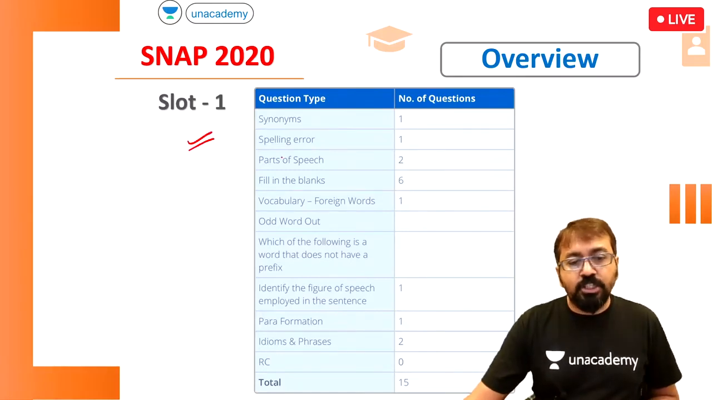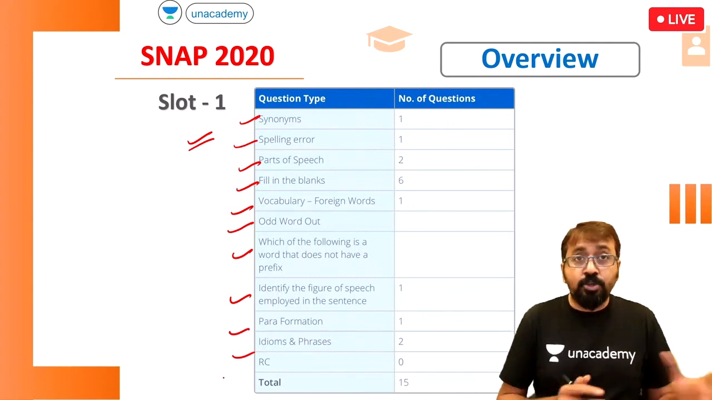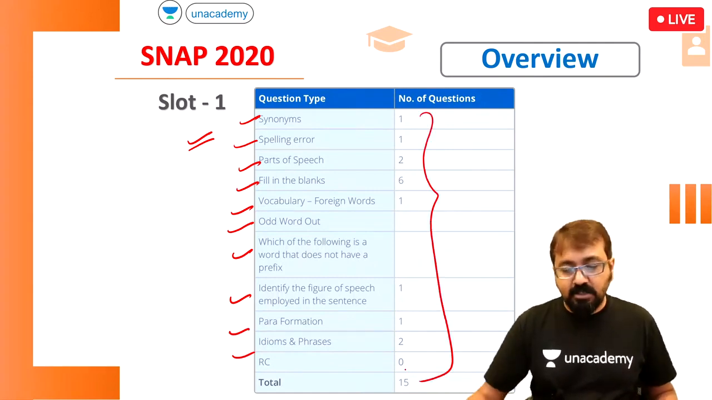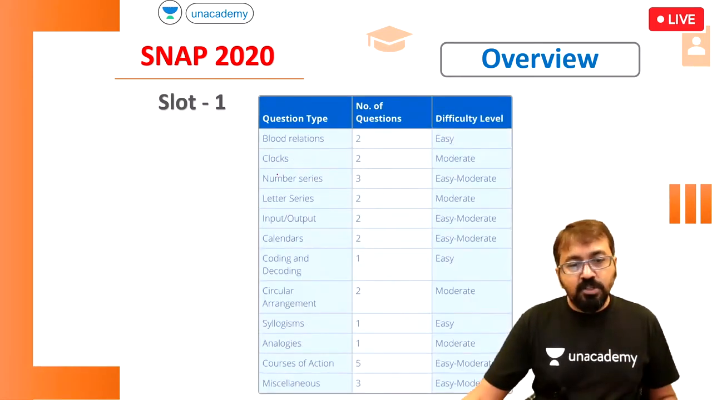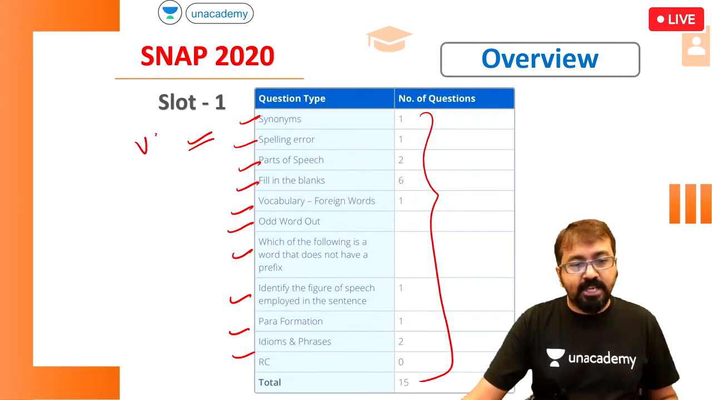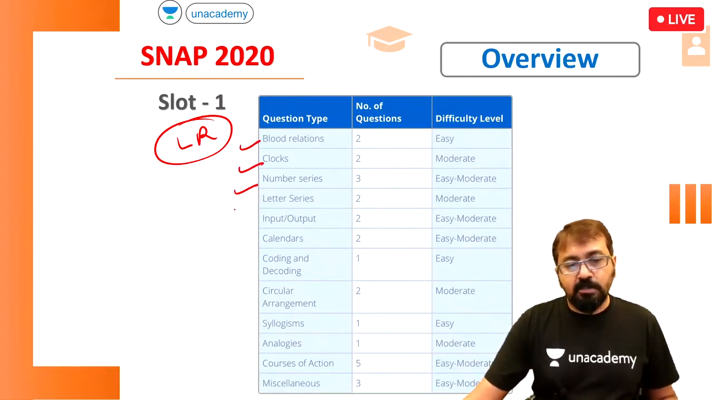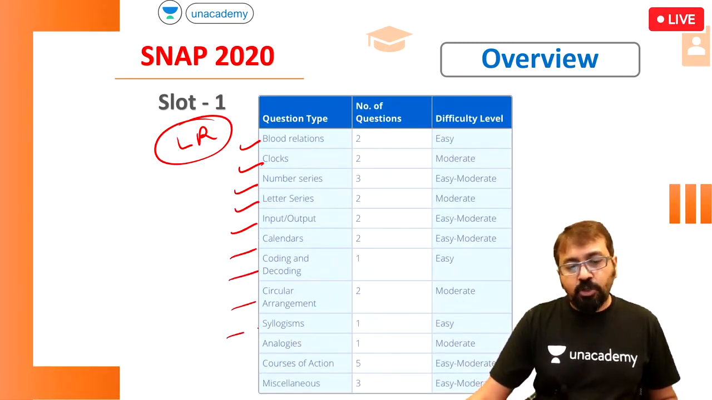I've also mentioned the topics to focus on. In English: synonyms, spelling error, parts of speech, and so on. You can definitely take a look at the topics and the number of questions that were asked. So we have analyzed that paper. Similarly, if I look at the LR section, the previous one was the verbal ability section, and this is logical reasoning: blood relation, clocks, number series, all the topics that you can think of.